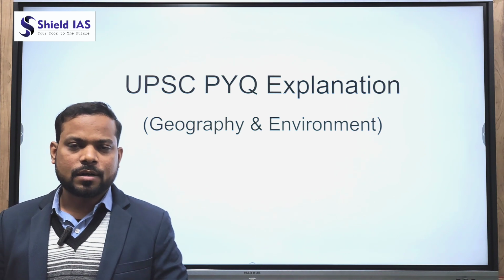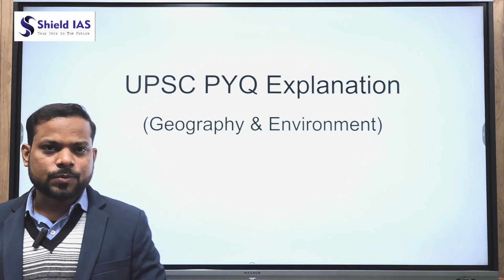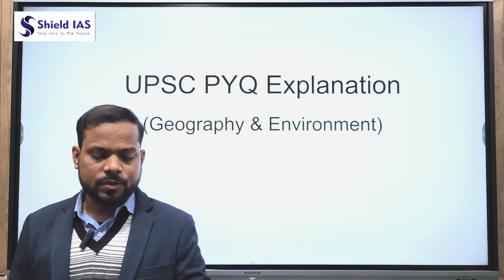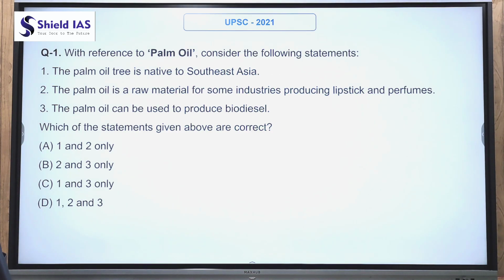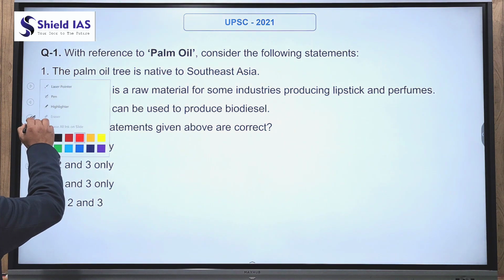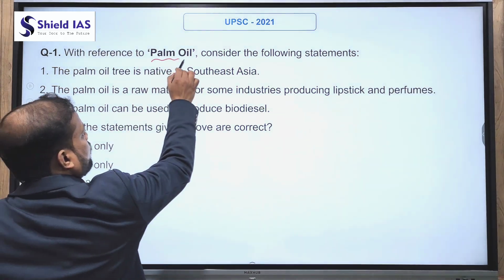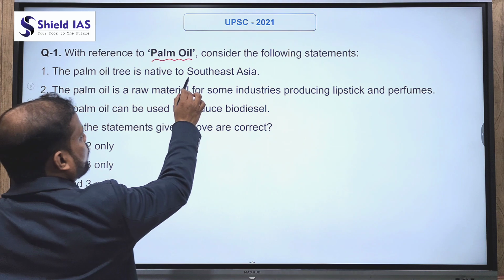In this video, we'll try to solve some important questions of geography and environment which were asked by UPSC in its previous examinations. So let's start with the first question which was asked by UPSC in Prelims 2021. The first question is related to palm oil. The question says that with reference to palm oil, consider the following statements. Statement 1. The palm oil tree is native to Southeast Asia.